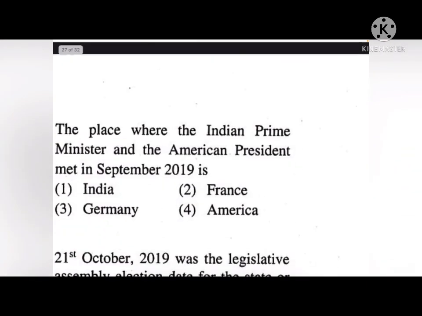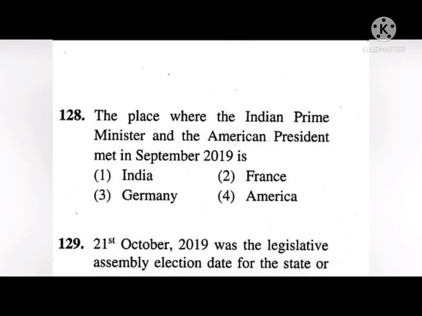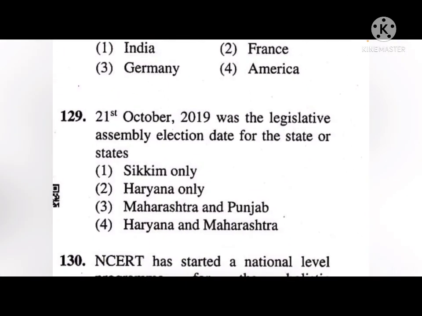Option number 1, question number 128. The place where the Indian Prime Minister and American President met in September 2019 is India, France, Germany or America, that is America. Next, 21st October 2019 was the Legislative Assembly election date for the states. Okay, so Sikkim only, Haryana only, Maharashtra and Punjab, Haryana and Maharashtra. So the correct answer to this is 4, that is Haryana and Maharashtra.